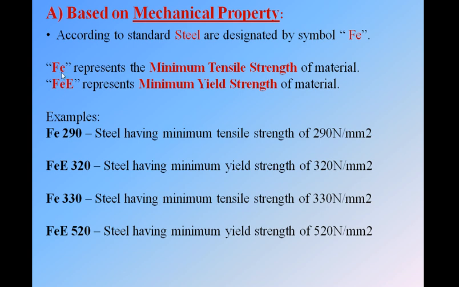So only Fe: the followed number will be the minimum tensile strength. If there is Fe E, then the followed number will be the minimum yield strength. Okay, you are clear with this one? And this is the only point in mechanical properties. So okay, we will go through the chemical properties.